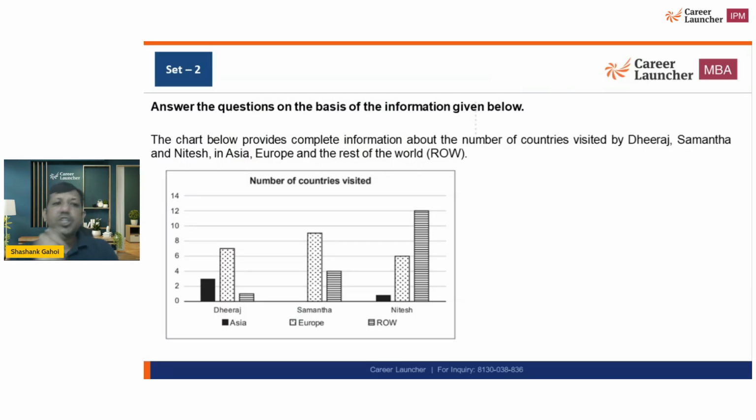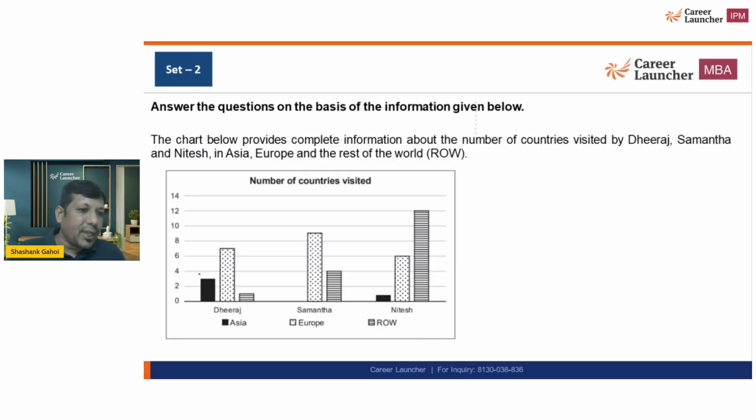A chart below provides complete information about the number of countries visited by Dheeraj, Samantha, and Nitesh in Asia, Europe, and rest of the world. So this question looks like a question of a bar graph, but let's see. Basically, it is saying that Dheeraj is going to 3 countries in Asia, 7 countries in Europe, and 1 country in rest of the world.